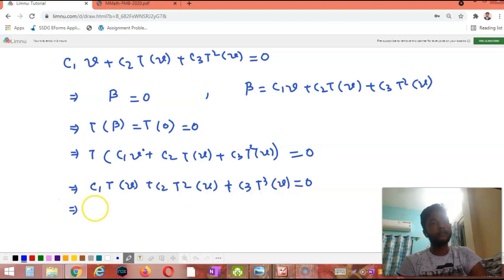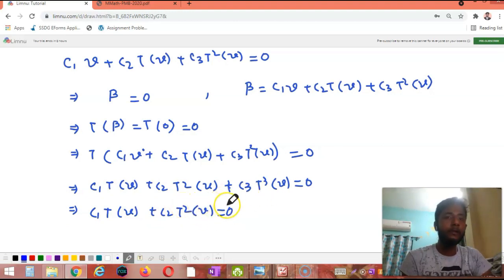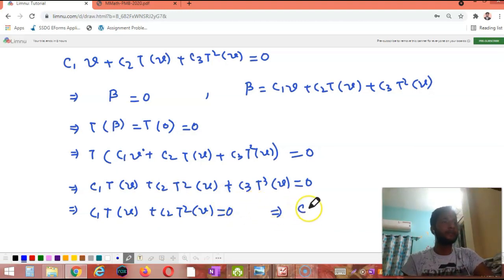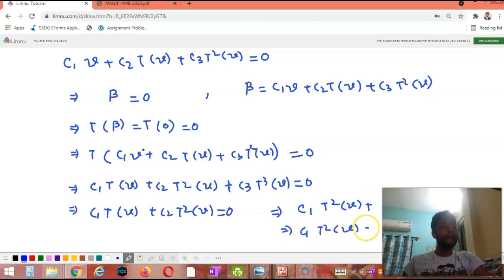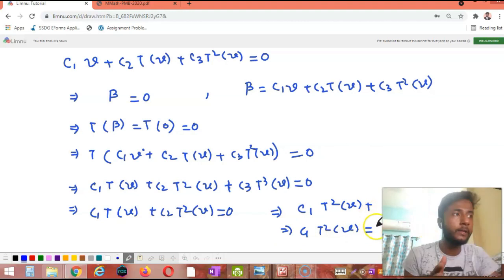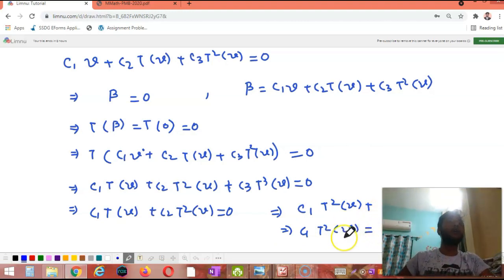So we can write C1 TV plus C2 T square V is equal to 0. Now if we apply T to both sides again, we get C1 T square V plus C2 T cube V is equal to 0. Applying T on both sides again gives C1 T square V... since T cube V is 0, this is 0. Now we already know that T square V is not equal to 0, right? So C1 equals 0.